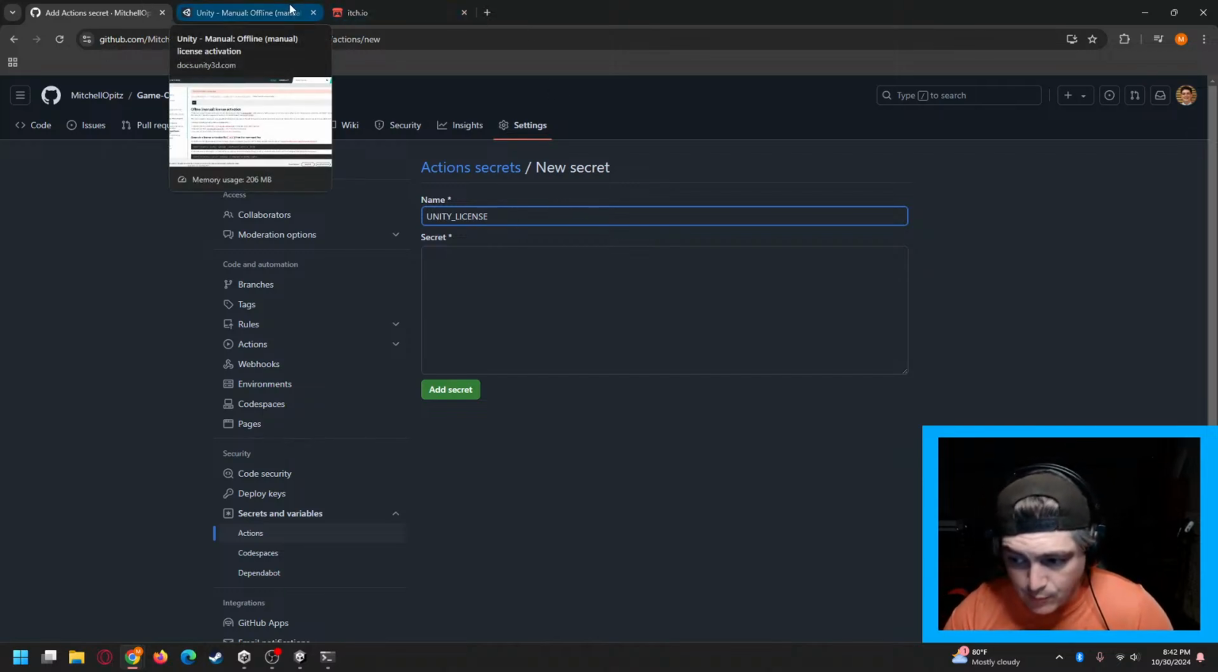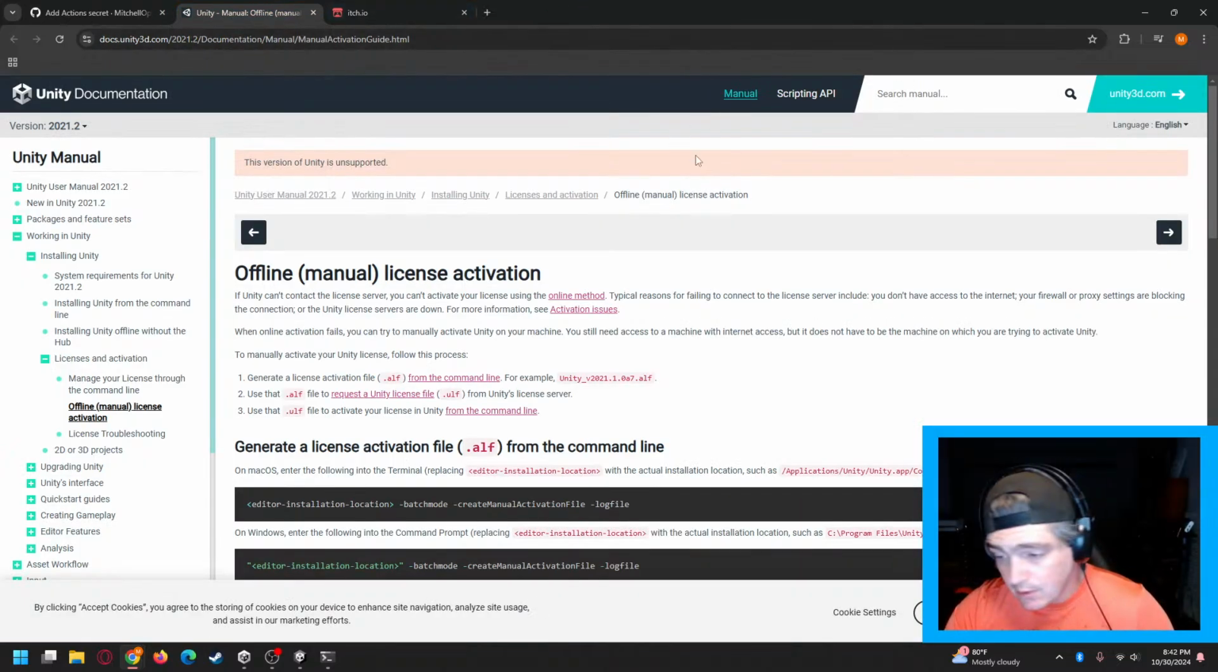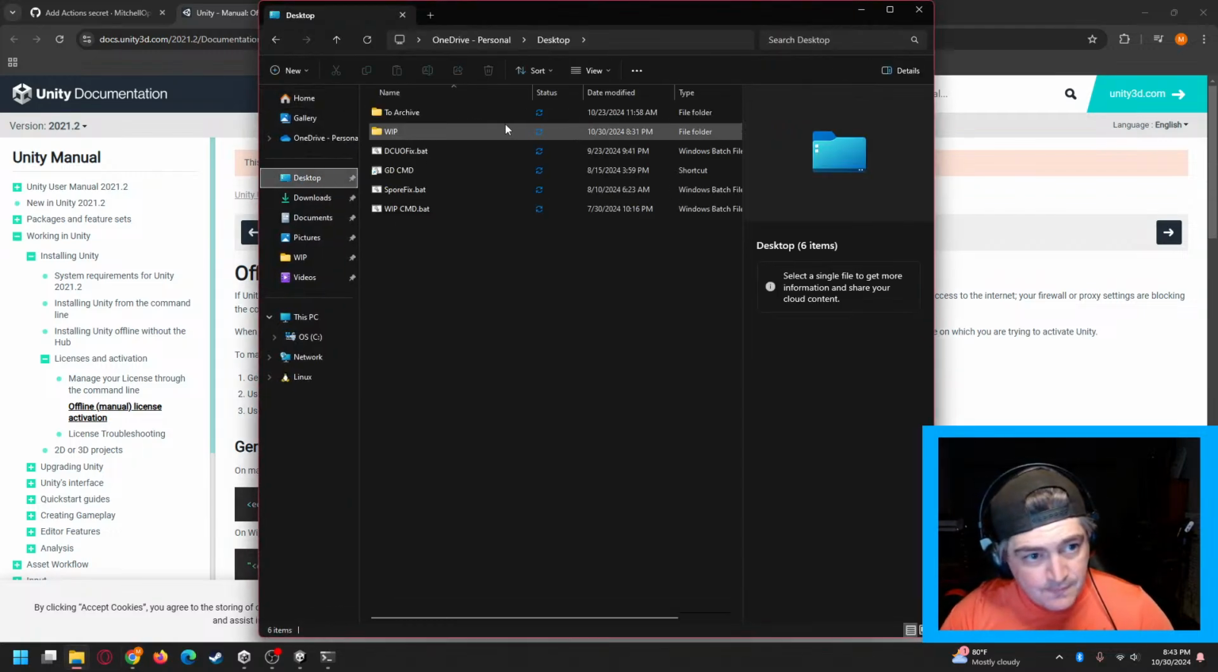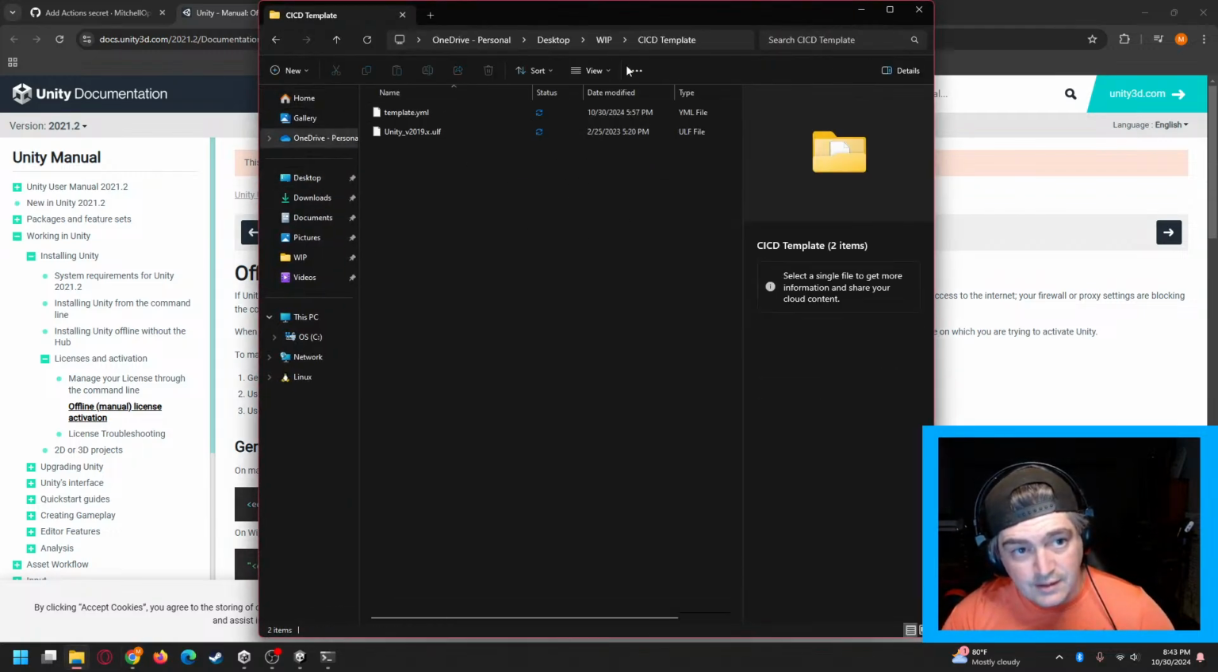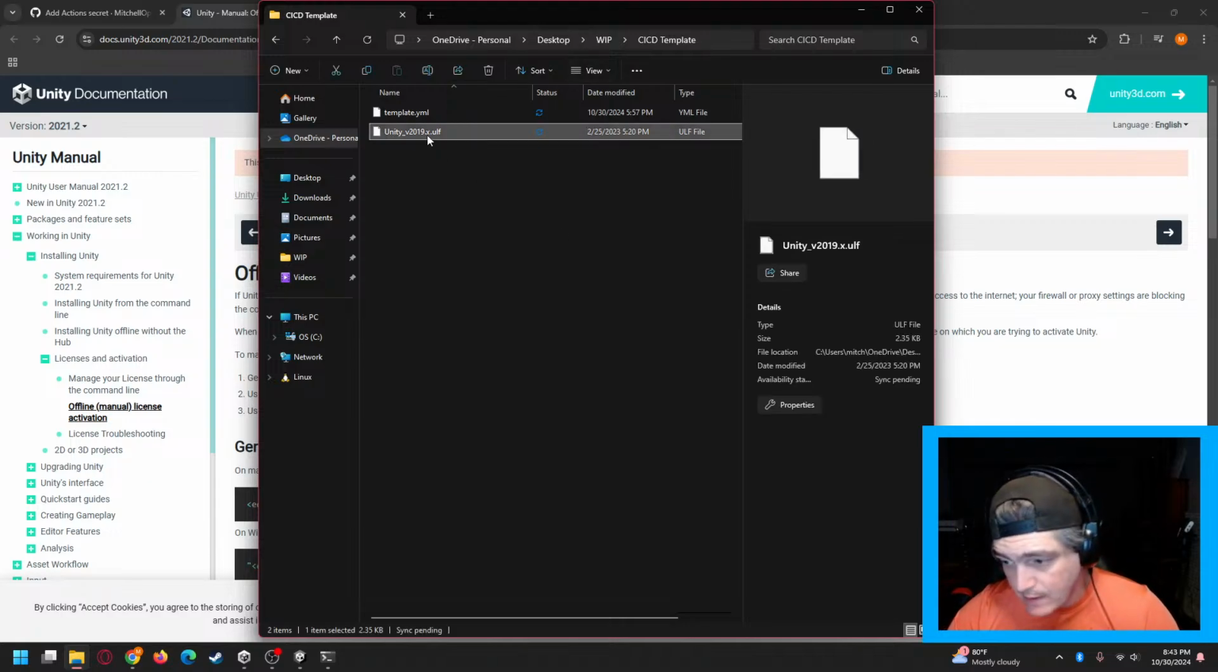I have a video that walks you through how to do that. You can also search for it. This is the process in their documentation where it actually shows you how to generate that ULF file from the ALF. It's a little complicated the first time, but once you get it, you can just save it to your desktop or somewhere. I have it specifically in a CI/CD template folder, and I just keep it right there. That way I can copy and paste it from here on out. So that's exactly what I'm going to do in this case.